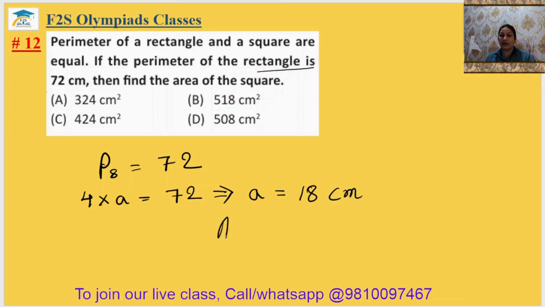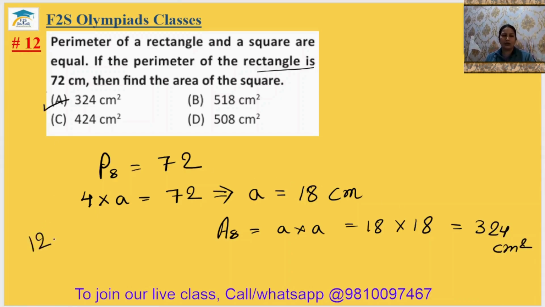So what will be the area of the square? Side multiply by side. That is your 18 multiply by 18. It is your 324 centimeter square. Available in the option number A. So 12 answer is option A.